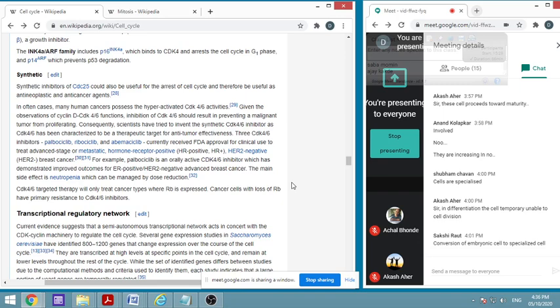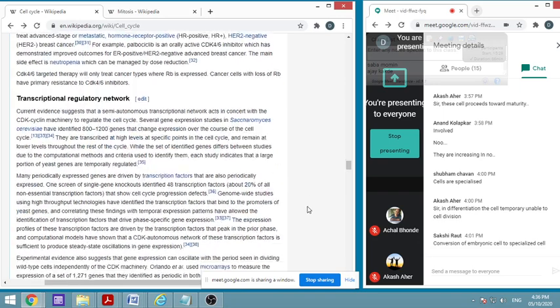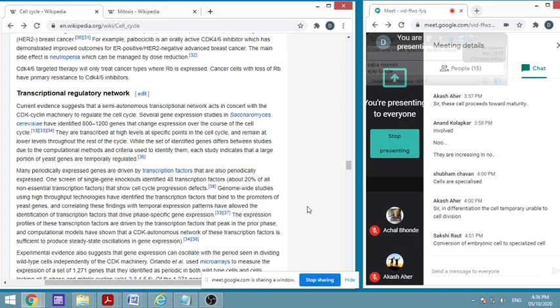These have recently received FDA approval for clinical use to treat advanced stage metastatic hormone receptor, that is HR positive, HER2 negative breast cancers. And this is orally active. These are very new drugs, with comparatively lesser adverse effects than the previous ones, and they are comparatively very specific. This is the importance of studying this science.